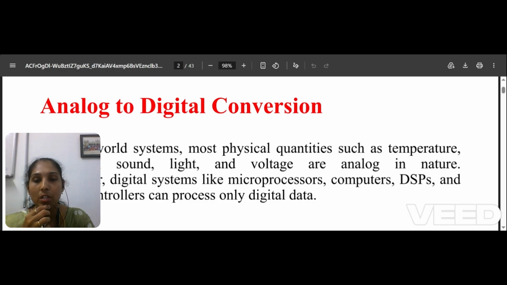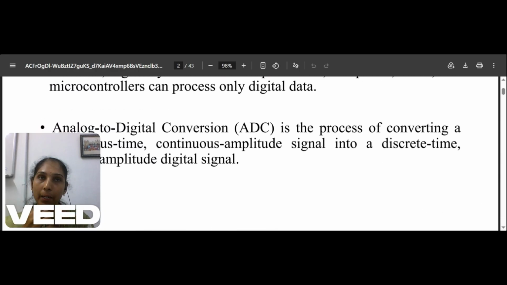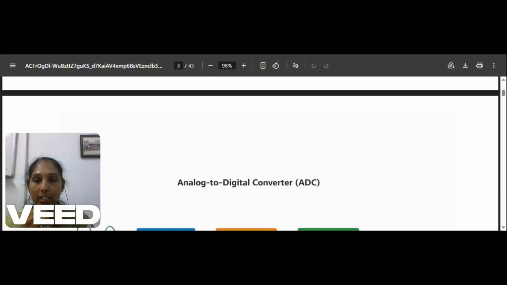As I already said, natural signals like temperature, pressure, and sound are all analog signals. But we are not able to process an analog signal with a digital system, so we need an analog to digital converter. This conversion converts a continuous time domain signal into a discrete time and discrete amplitude signal. This is what ADC conversion is about.